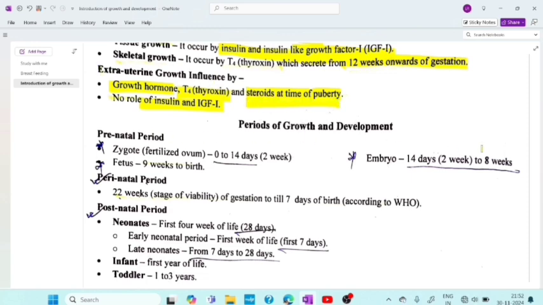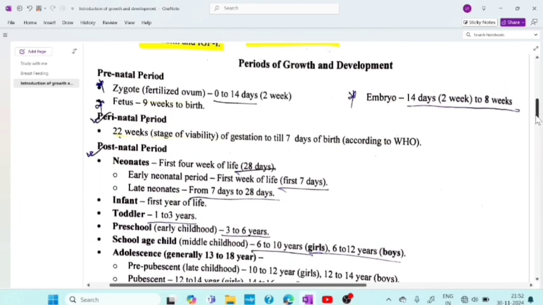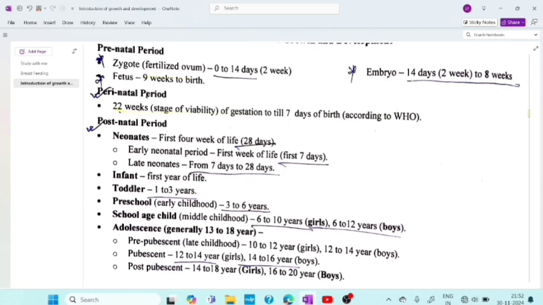Okay. Now coming to the periods of growth and development. Let's start. What is the first one? That is the prenatal period. Okay. First we will see the zygote. We call it a zygote from 0 to 12 days of fertilization. In that period we call the conception content the zygote. What is an embryo? That is 14 days or 2 weeks to 8 weeks. Okay. After that it is the fetus, 9 weeks to birth.